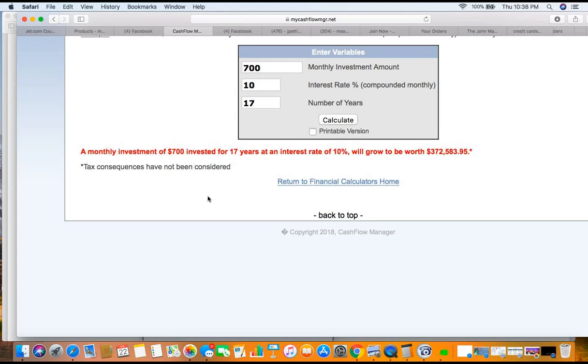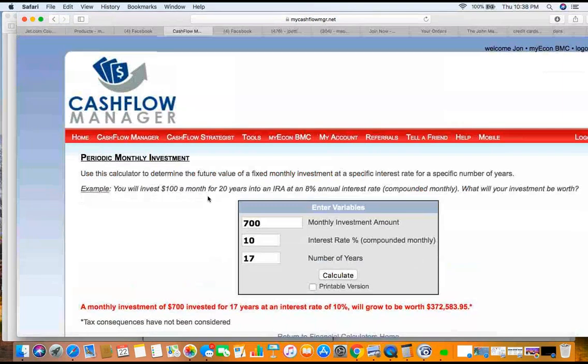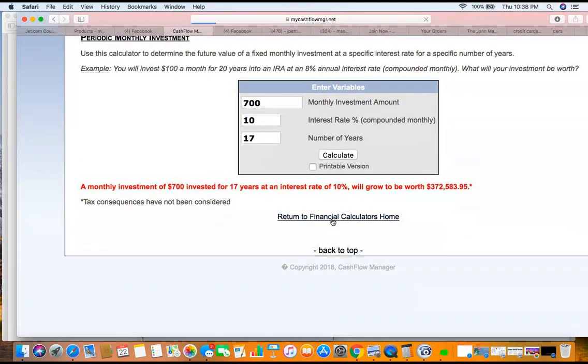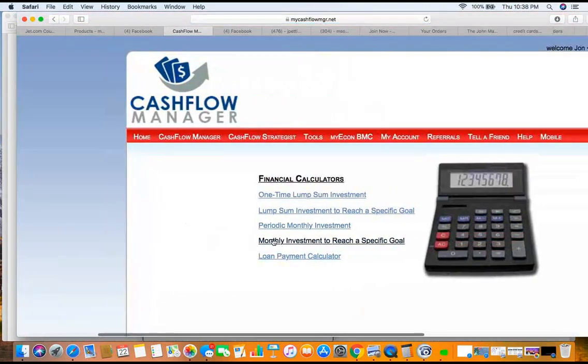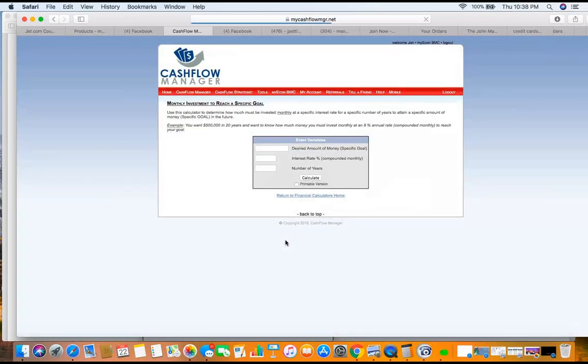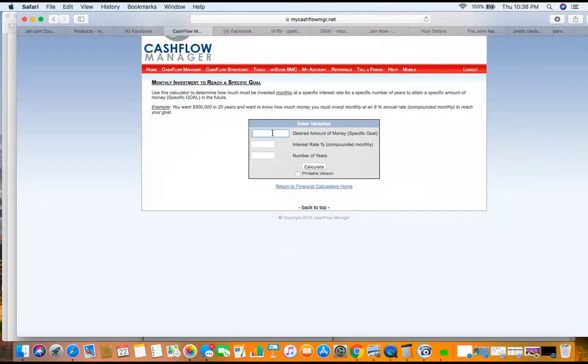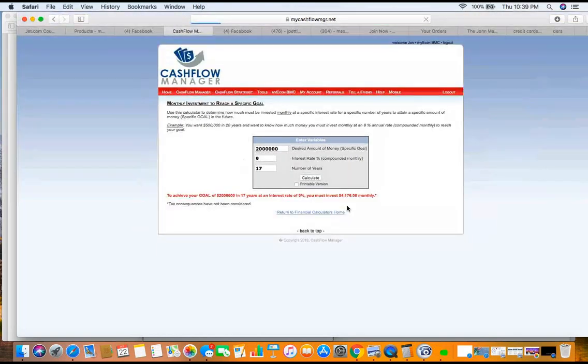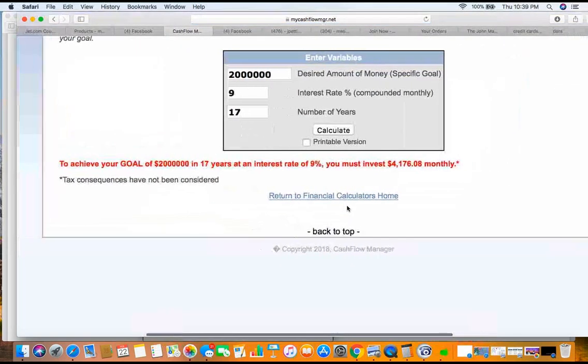When we bring all this together, the tax savings, all this, ladies and gentlemen, these things are really going to help you out, okay? Now, let's look at one or two more here. We're just about done. Monthly investment to reach a certain goal. Remember, I needed $2 million. Got enough zeros. I'm getting 9%, and I want to have it in 17 years. Now it's going to tell me how much I have to invest every single month.